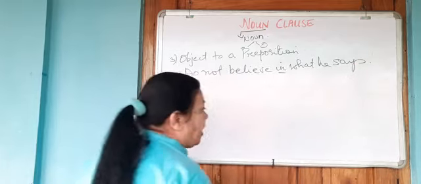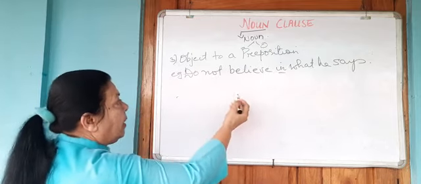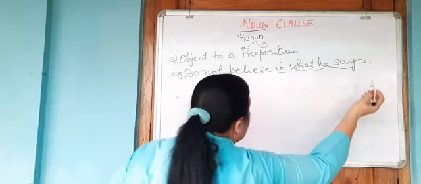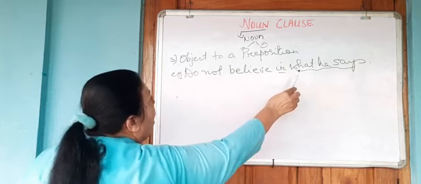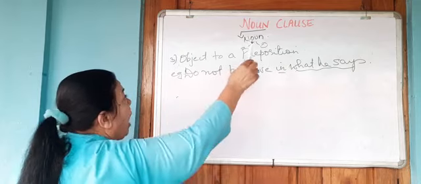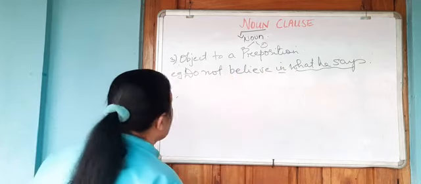In over here is your preposition. Do not believe your verb. Do not believe in what he says is your object. In this case, it becomes object to the preposition in. Therefore, your noun clause can function as an object to a preposition.